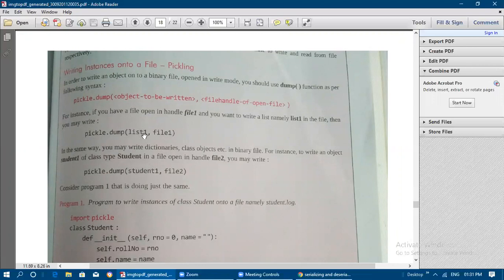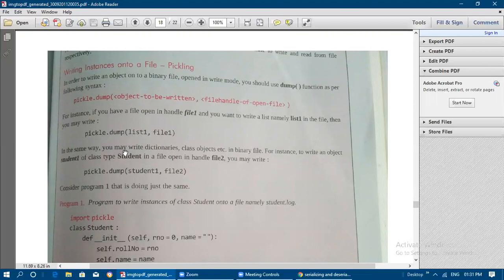The object to be written needs to be written first, comma, then to which file you want to write, that file handle name only you need to write here. The file handle is the reference for that file. For example, if you have a file open in handle file1, and you want to write a list, namely list1, in the file, then you may write pickle.dump(list1, file1). So to the file named by the handle file1, you want to transfer this content, so you need to write like this.